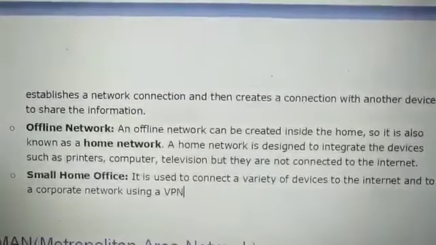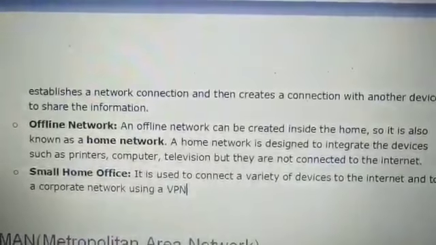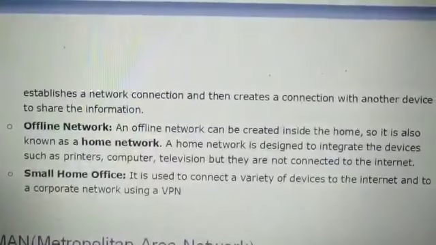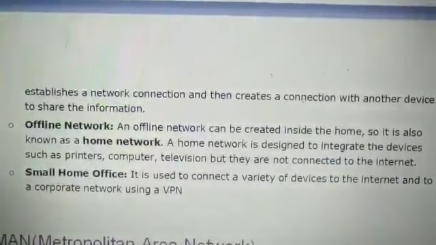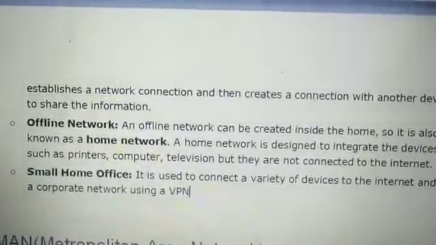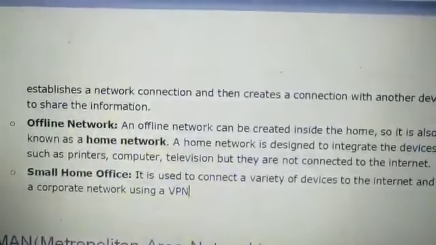So for VPN, this network is required. Through the internet connection, you are part of a network, and then you are retrieving or sharing information. Okay, so this is all about the PAN network.